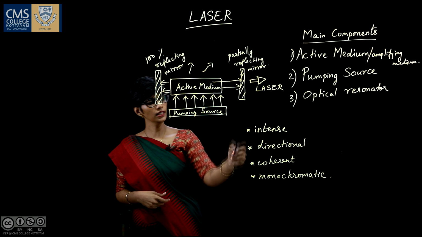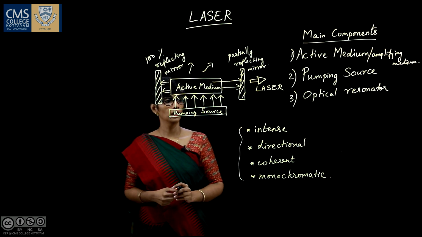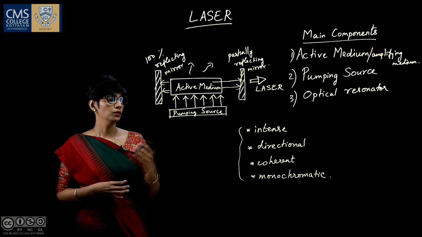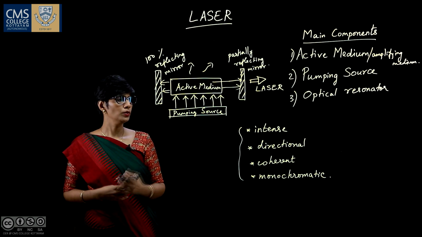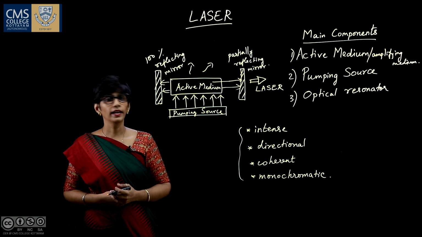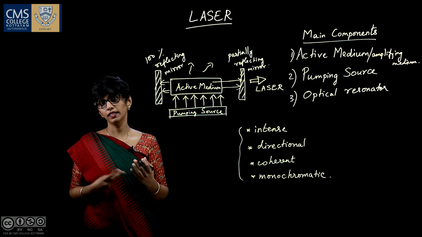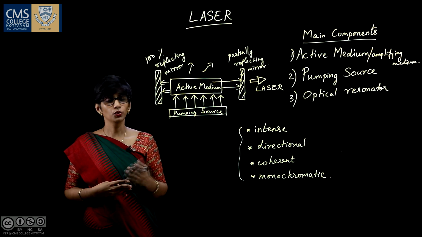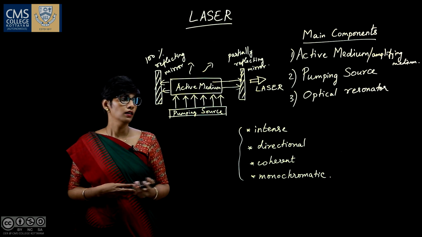Because of these properties, lasers have wide applications. In the medical field, we have cataract surgery and eye surgery, and many treatments are ongoing with the help of laser. Also in industries, we see welding and cutting done with the help of laser. Because of the intense light, we can use it for cutting heavy metals.